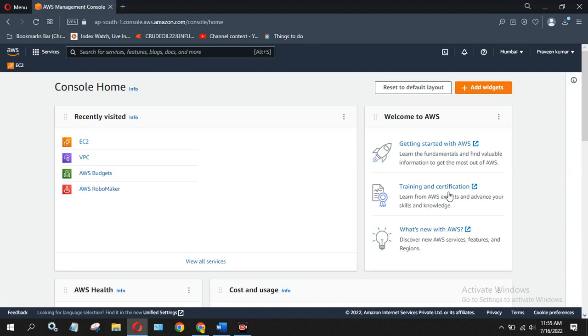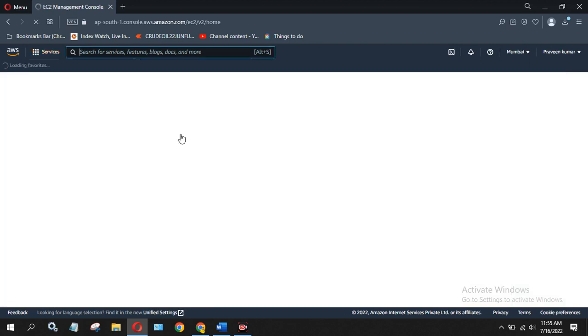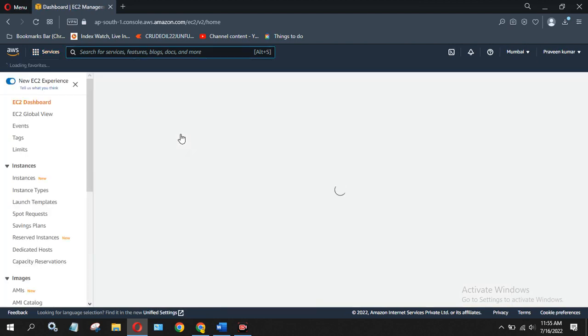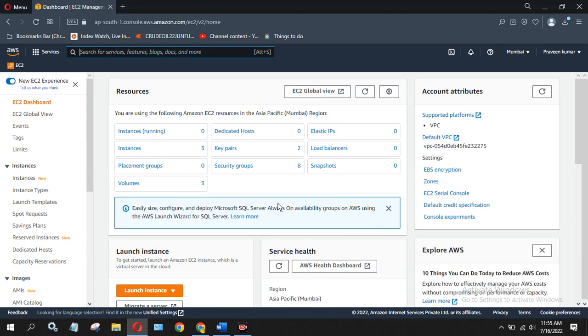So firstly go to the top, this 6 or 9 icon, and click on Services. Here you can see EC2 for creating virtual machines. For an EC2 instance, AWS Windows or AWS Linux, click on this EC2. Once you click on EC2, this page will come. Still loading. So it's loaded now.